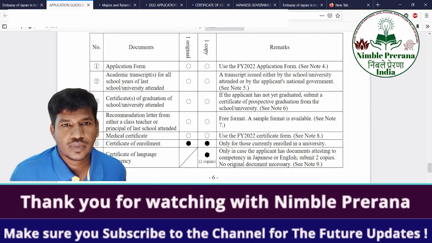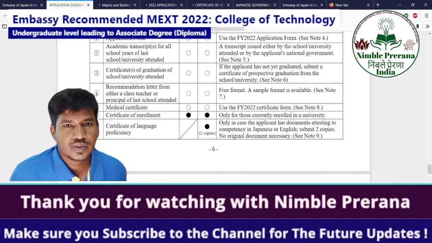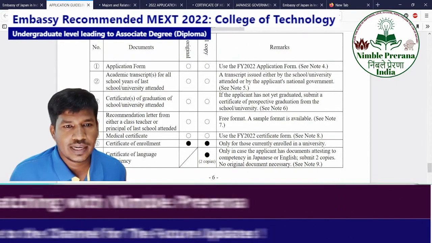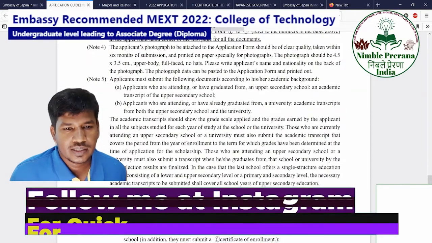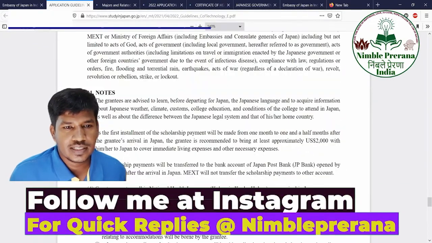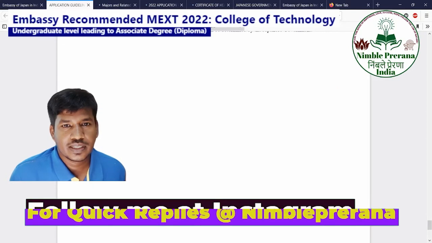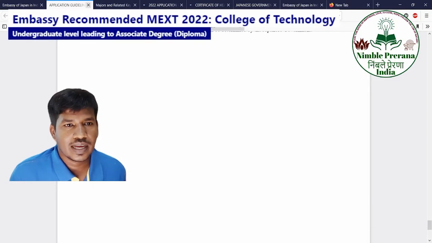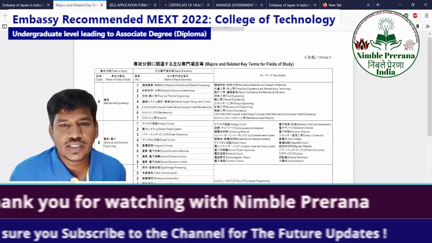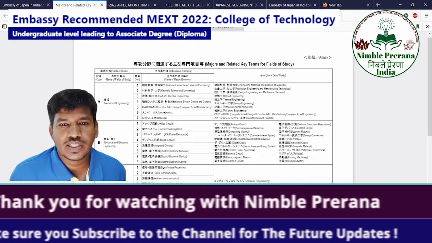So these are the checklist which is required. I don't want to read out the same thing just for extending the time. It's not a good thing. So these are the measures and related key terms for field of study. So this one.